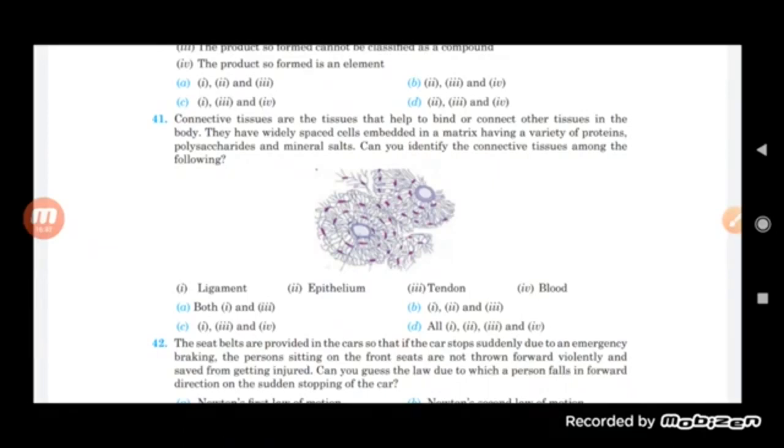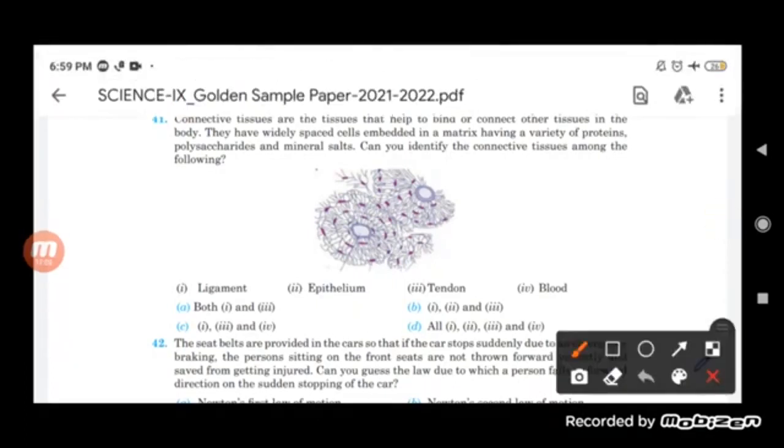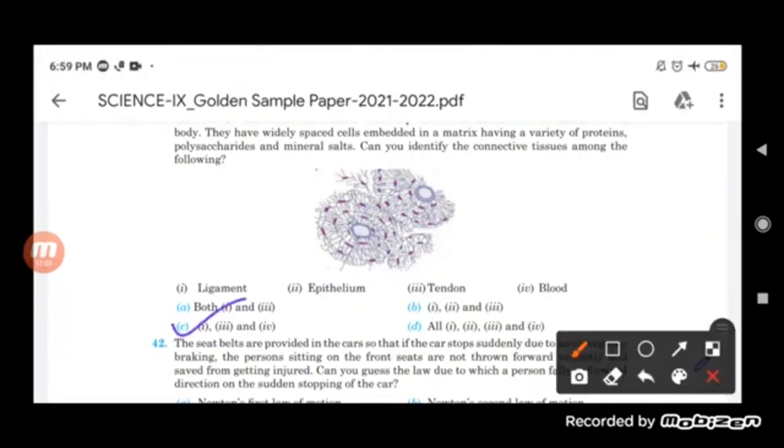Epithelium belongs to epithelial tissue. Ligament, yes, it is a kind of connective tissue. Tendon is also a kind of connective tissue. And blood is a fluid connective tissue. Ligament is a loose connective tissue, while dense connective tissue is the tendon. So first, third and fourth are the correct options there.